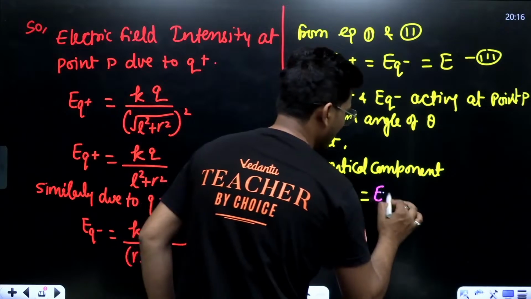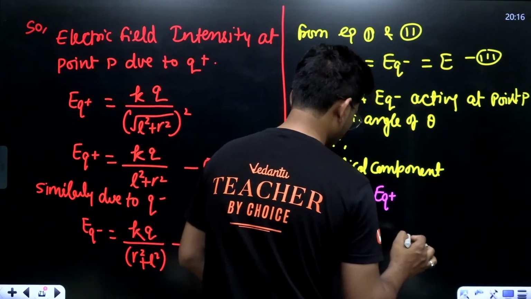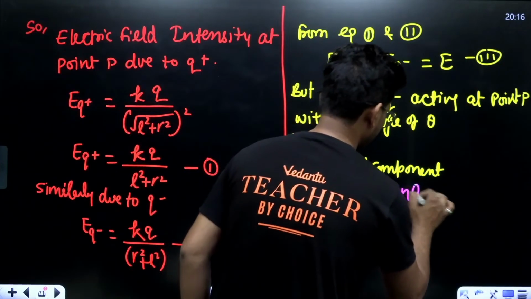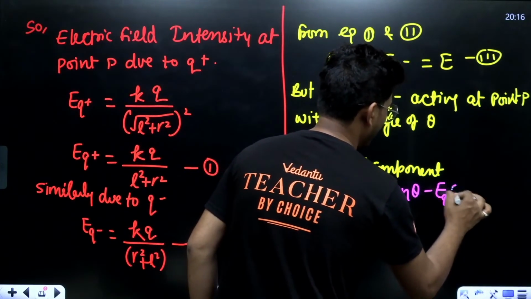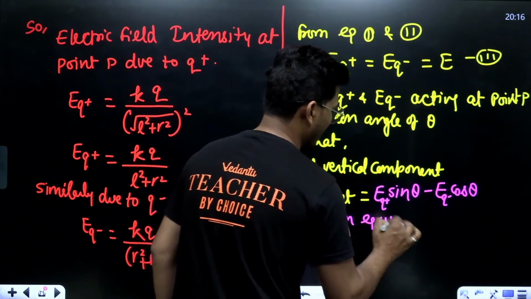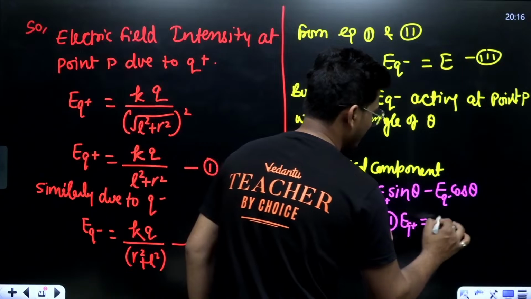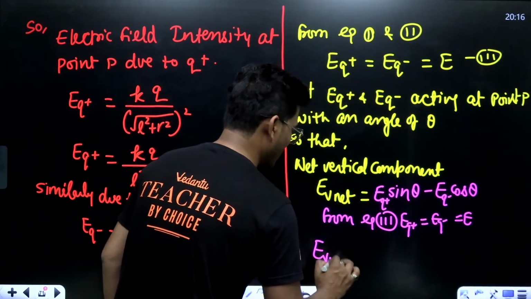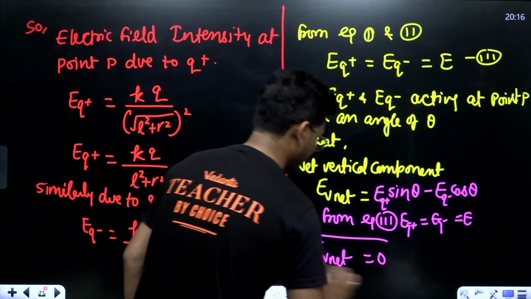See, EQ positive sine theta minus EQ negative sine theta. From equation third, EQ positive is equal to EQ negative, which is equal to E, that means E vertical net is equal to 0.